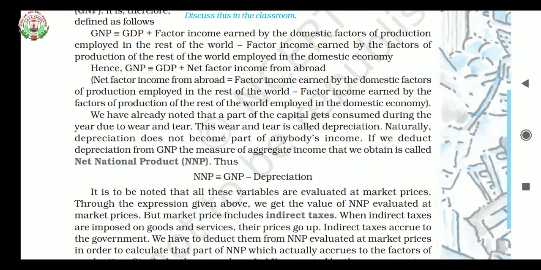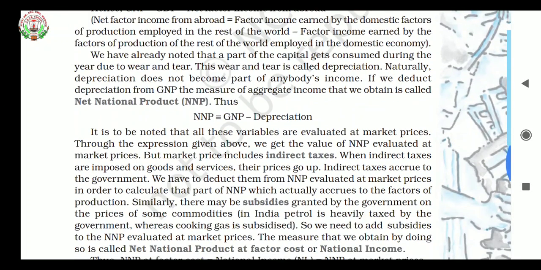It is to be noted that all these variables are evaluated at market prices. Through the expression given above, we get the value of NNP evaluated at market prices. But market prices include indirect taxes. When indirect taxes are imposed on goods and services, their prices go up. Indirect taxes accrue to the government. We have to deduct them from NNP, that is net national product, evaluated at market prices in order to calculate that part of NNP which actually accrues to the factors of production.